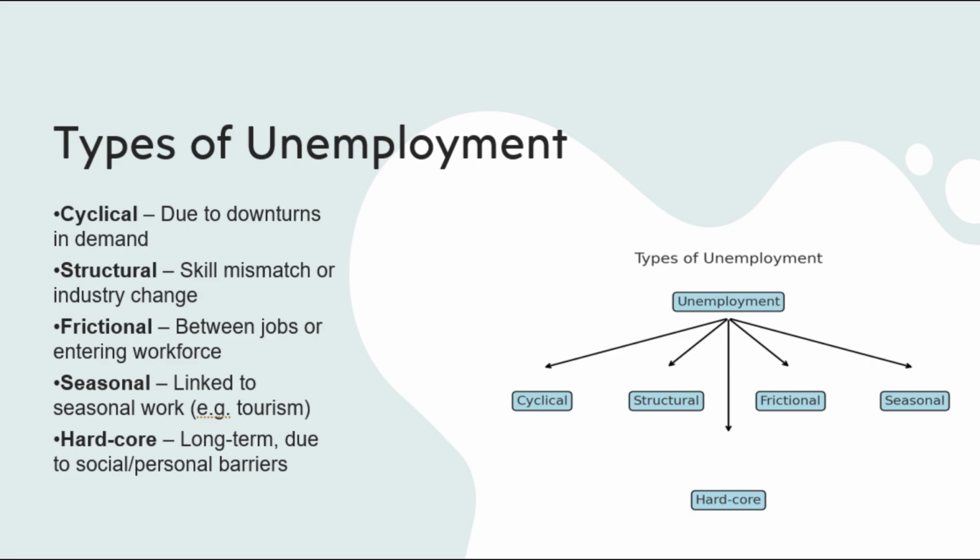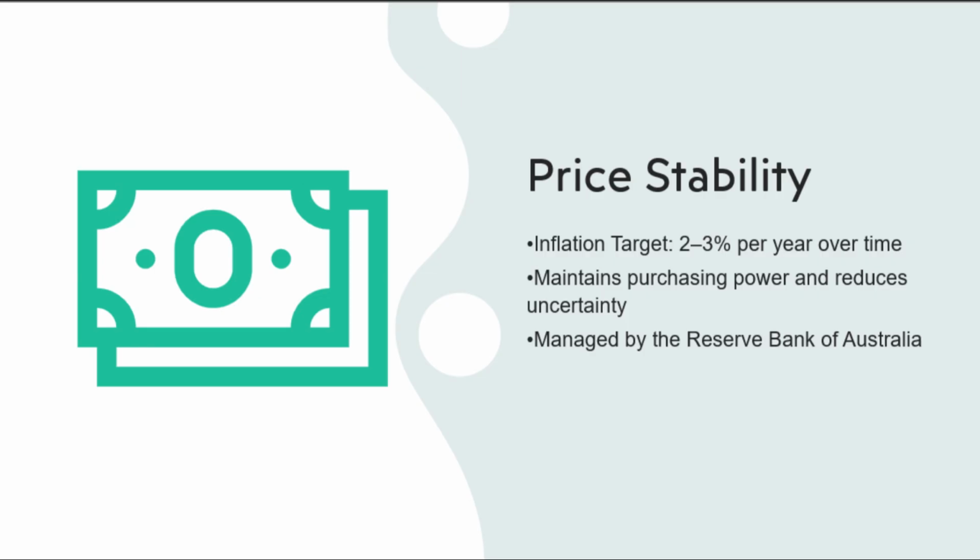Let's now explore the goal of price stability. Price stability refers to maintaining a low and stable rate of inflation. The Reserve Bank of Australia, or RBA, aims to keep inflation between 2 and 3% per year on average over the medium term. This target is designed to maintain purchasing power without introducing uncertainty or reducing consumer confidence.